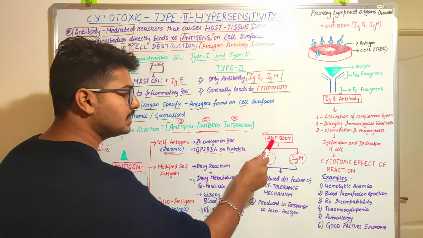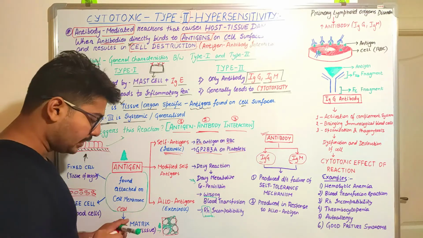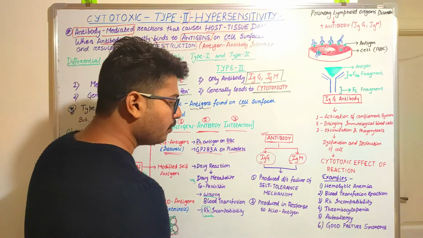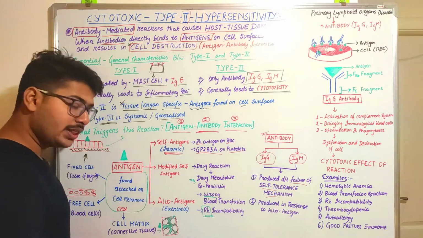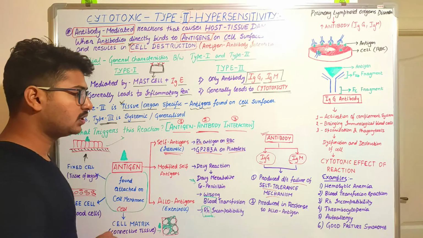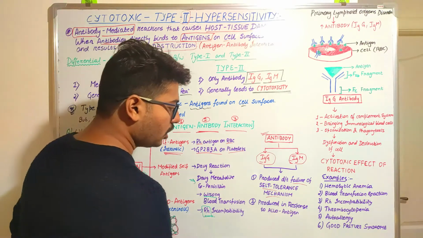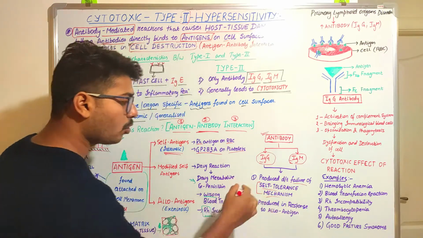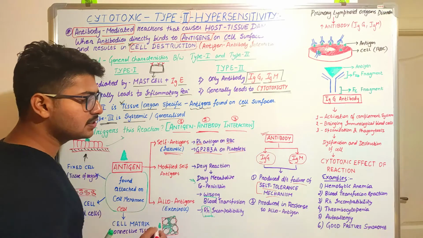So in which conditions are these IgG or IgM antibodies produced? They are produced when there is a failure of self-tolerance mechanisms, when there is a disorder of the primary lymphoid organs, or a disorder of self-tolerance. Our body cannot tolerate the normal antigens that are present.